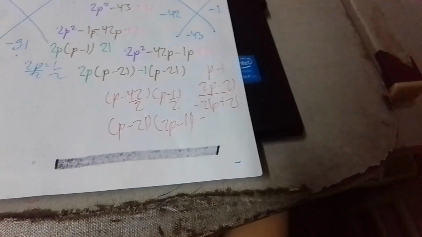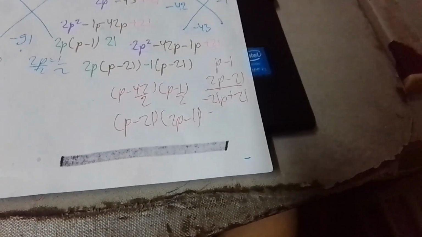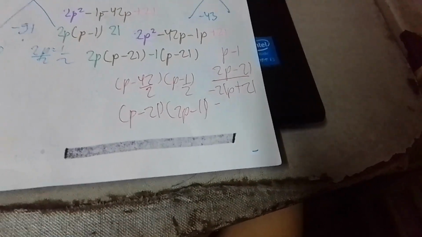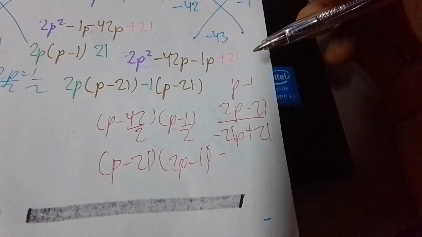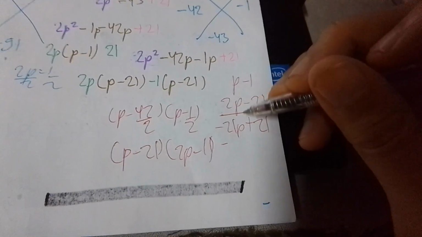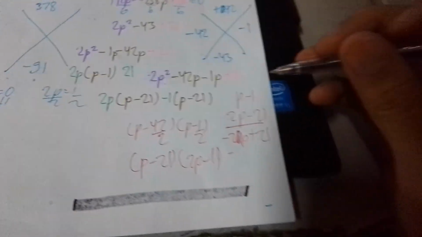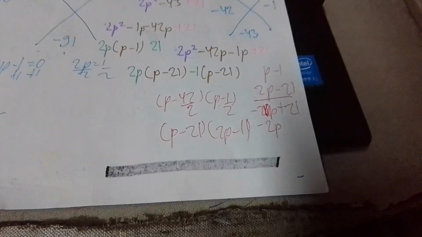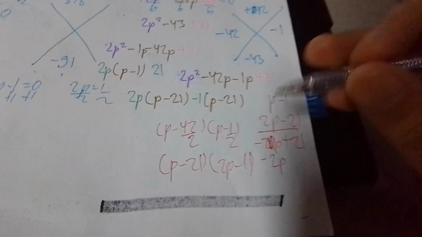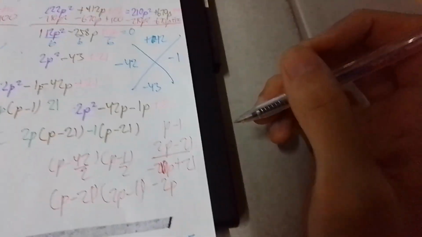Tama ba? It's 2p. Diba? Teka lang ha. Diba remember 2p?